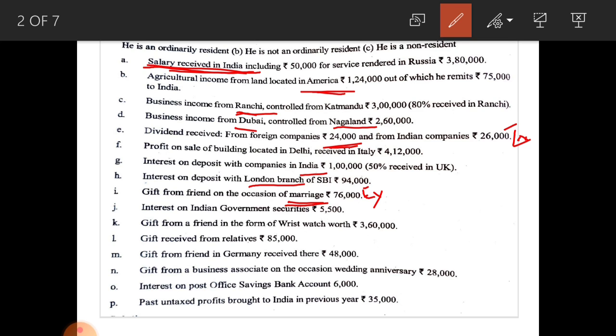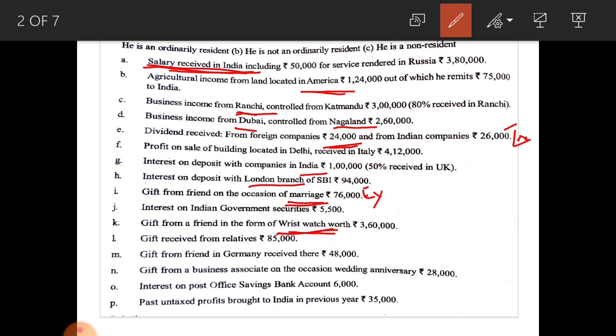Gift from a friend in the form of a wristwatch worth rupees 3,60,000. Here, it is a gift from a friend in kind, because a wristwatch is in kind, for that reason it is not taxable. Gifts in kind are taxable only if such gifts are jewelry or any immovable property or shares and securities.